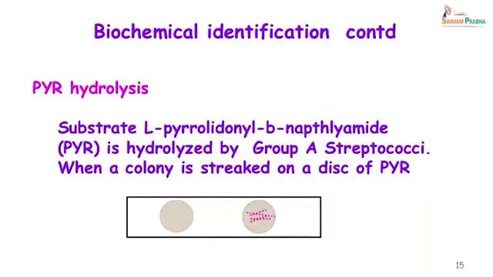Biochemical identification, the next test is the PYR hydrolysis. This is a substrate which gets hydrolyzed by group A streptococci, and when we rub a colony on a filter paper disc containing the substrate, you get the appearance of a pink color. So, here again we got the pink color, and therefore, Aisha's sample showed the presence of group A Streptococcus pyogenes.